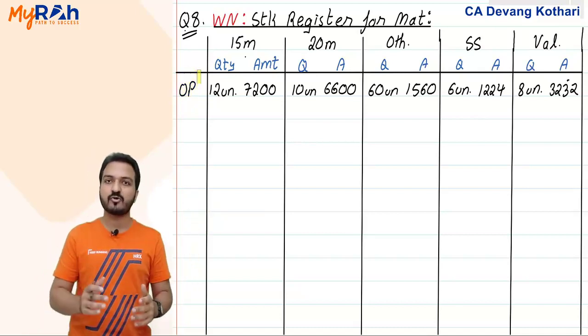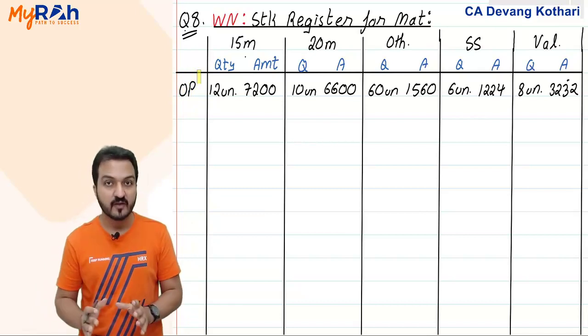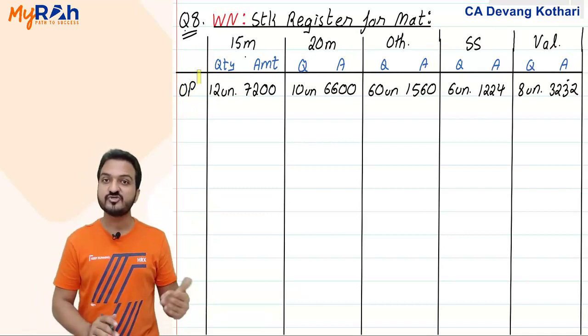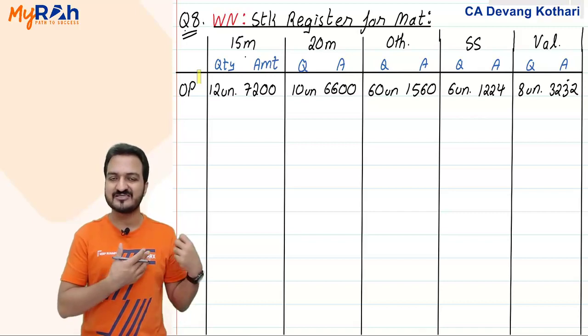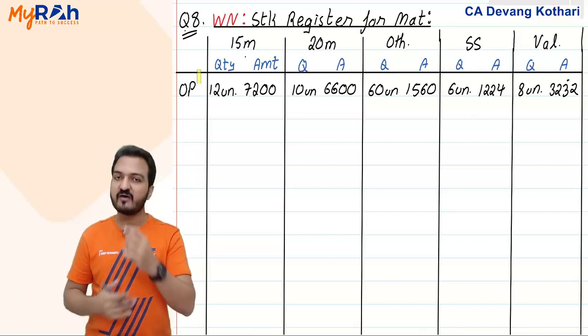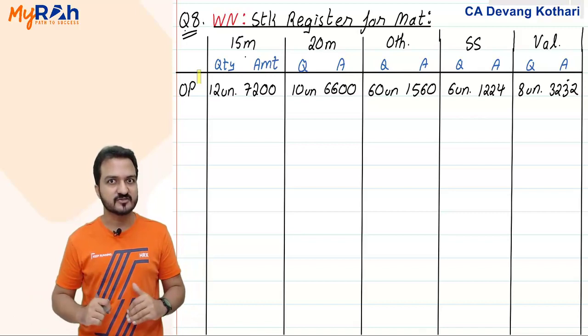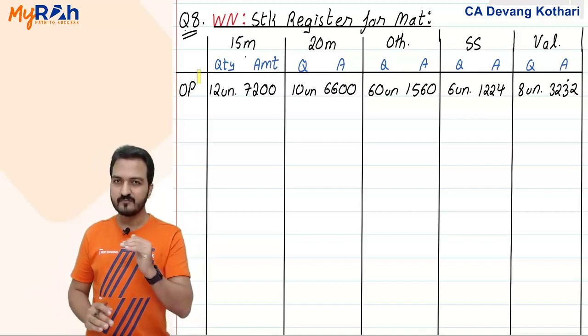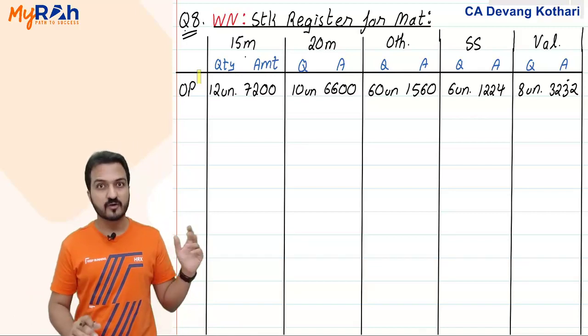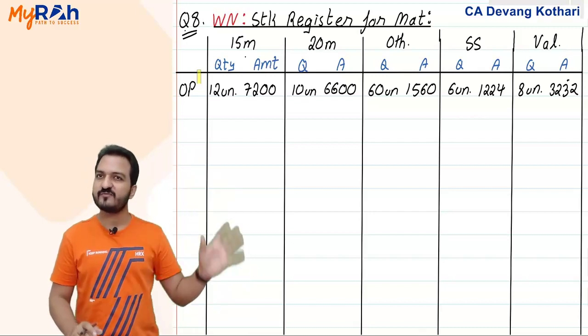Instead of showing separate columns for issues and receipts, I will show them all together. Issues I will show as negative because it will reduce my stock, and receipts I will show as positive as it will increase the stock. Done? Yes. You don't need to make separate working notes for each of those materials. I can get all of that together here.